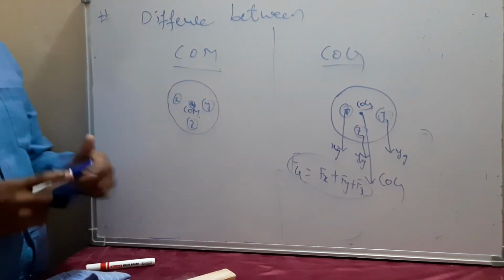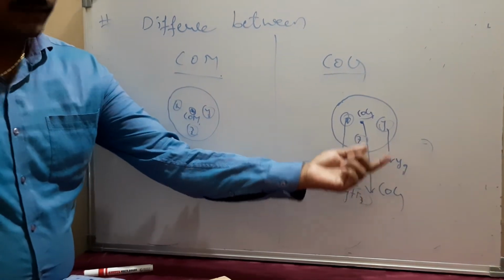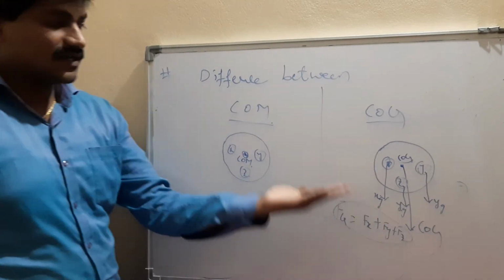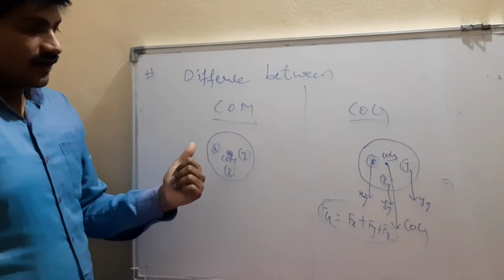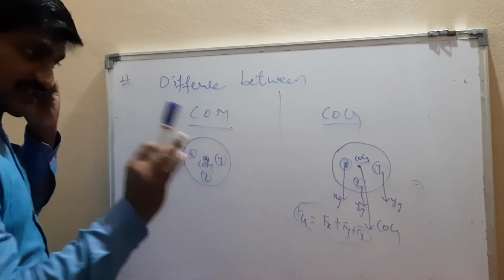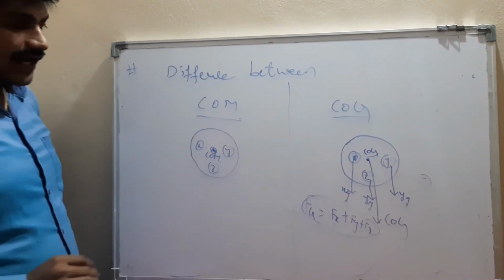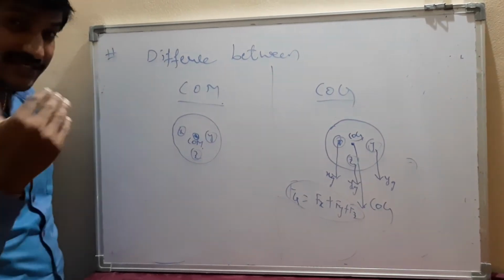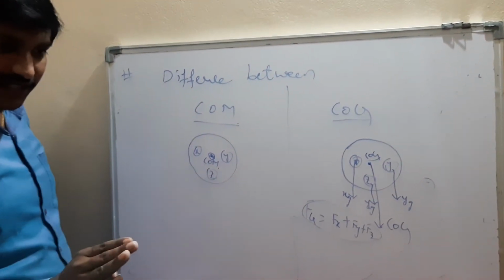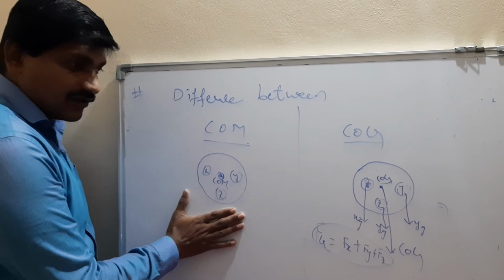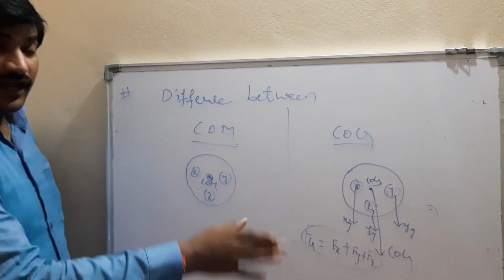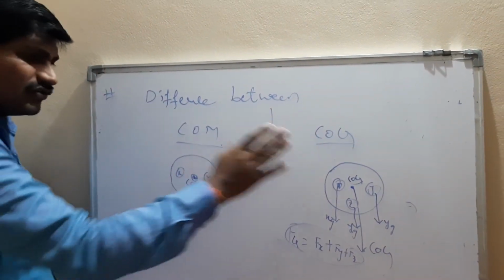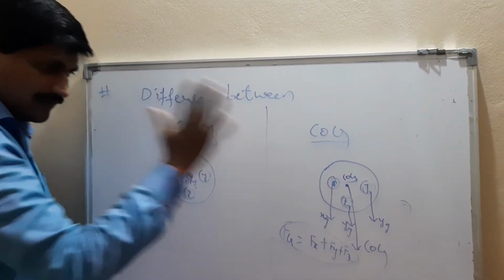Coming to the center of gravity, weight is a matter because the weight of every particle is acting downwards, that is, towards the center of gravity of the earth, or the center of the earth we can say. Now I'll tell you, this center of gravity and center of mass will be the same. Actually, center of mass is assumed with respect to the mass, and center of gravity is assumed with respect to the gravitational force exerted by the earth. If you go to the moon, it is the gravitational force exerted by the moon.